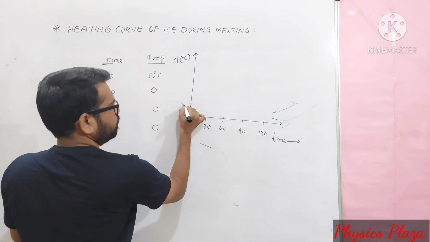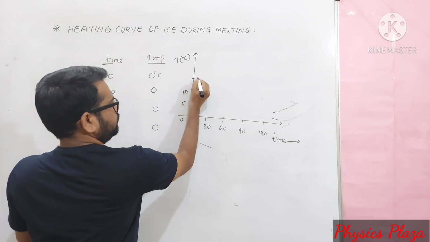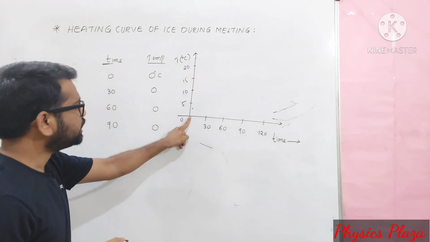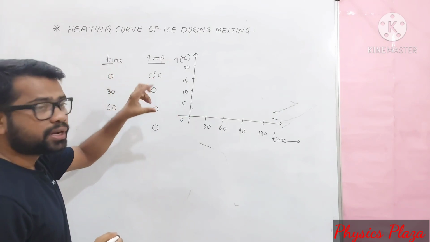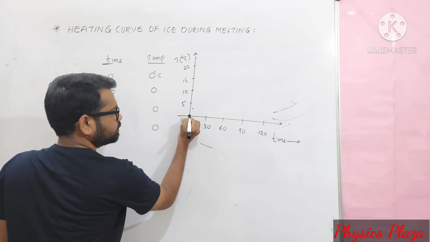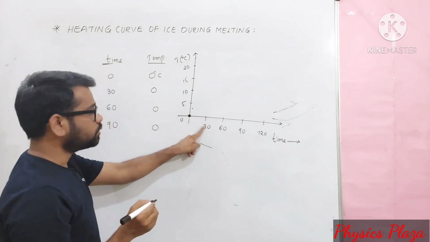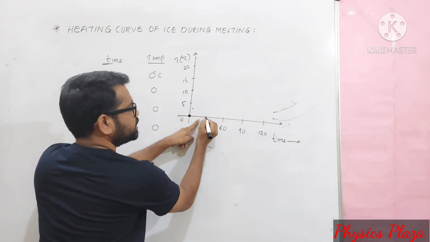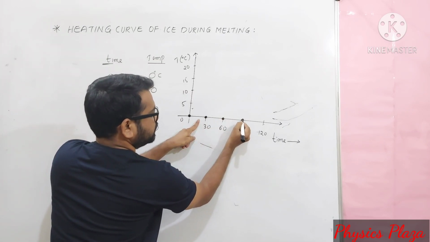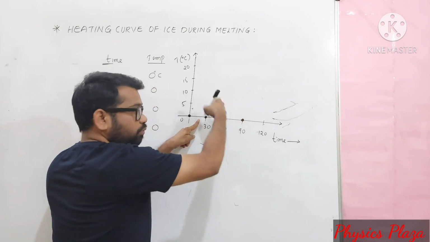So the temperature axis may be marked 5, 10, let us take 15 degrees Celsius, 20 degrees Celsius. Children, initially the thermometer is reading 0 degrees Celsius, so here it will be 0 degrees Celsius. Even after 30 seconds it will be at 0 degrees. There is no change in temperature. Even after 60 seconds, after 90 seconds, according to the activity we discussed.